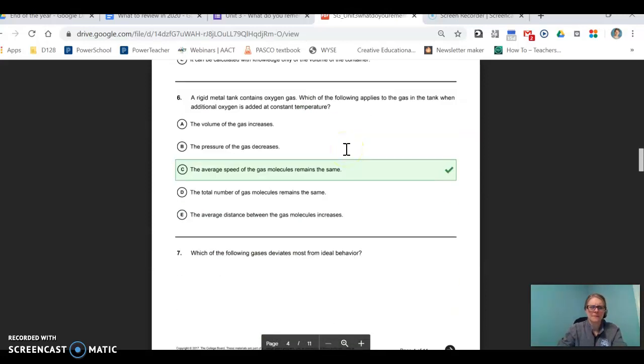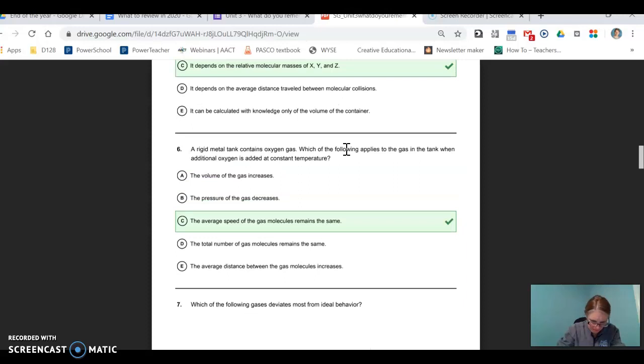Number 6. Okay, let me see for 6. Okay. So here, a rigid metal container contains oxygen gas. Which of the following applies to the gas in the tank when additional oxygen is added? So if you said A, the volume of the gas increases.